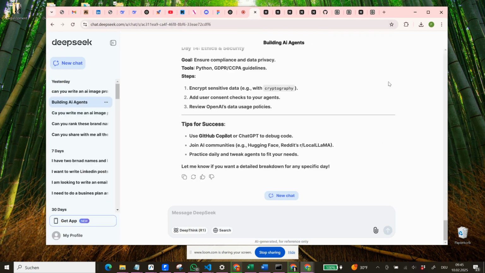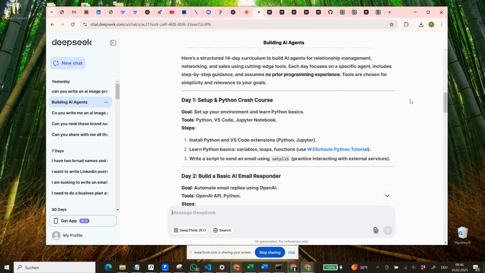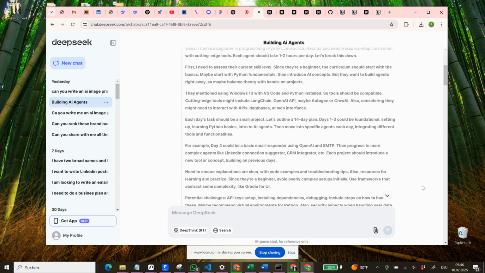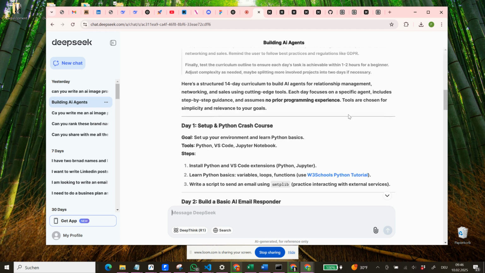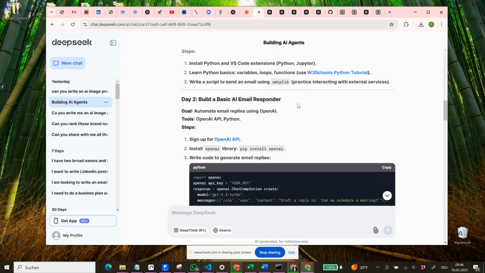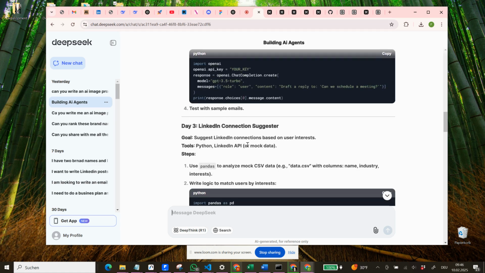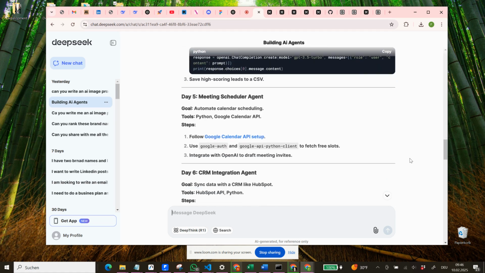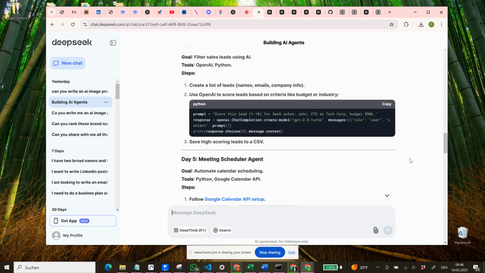Then I tried exactly the same thing with DeepSeek and said, hey, DeepSeek, let's create AI agents. I gave it a long text. It gave me all its thoughts, and then it created a 40-day curriculum to build AI agents. Again, I felt these AI agents were a bit basic. So it says, okay, build a basic AI email responder, a LinkedIn connection suggestion, sales lead qualifier, and so on. I think these are really good, and we will definitely come to them later.